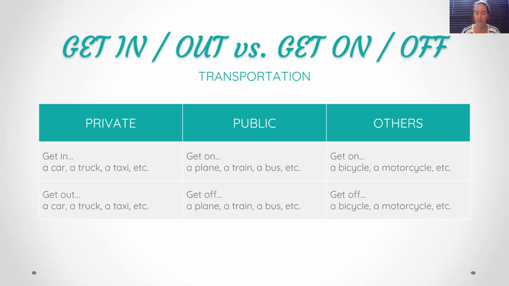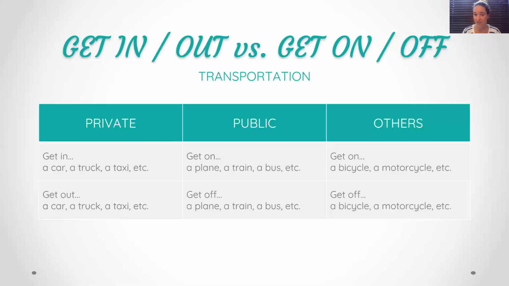Right? But when we talk about public transport, we use get on to say to enter and get off, right? So we don't get in a plane, we get on a plane. Get on a plane, get on a train, get on a bus. Good. So it's public. You are a large amount of people in the same transportation. So you are on the ride to go somewhere. The opposite of get on would be get off. So get off a plane, a train, or a bus.